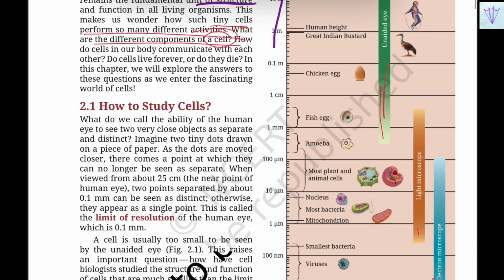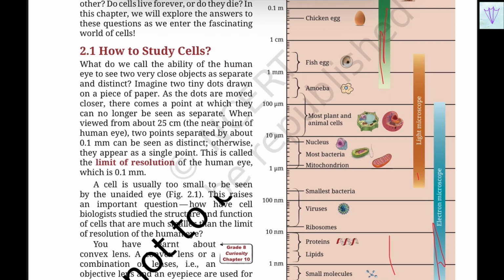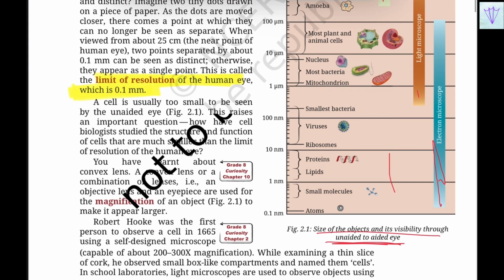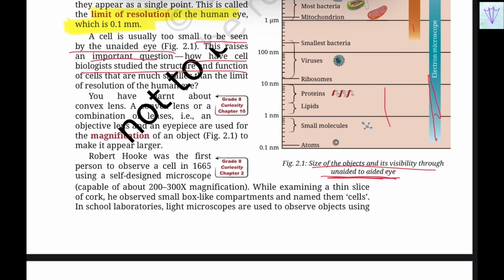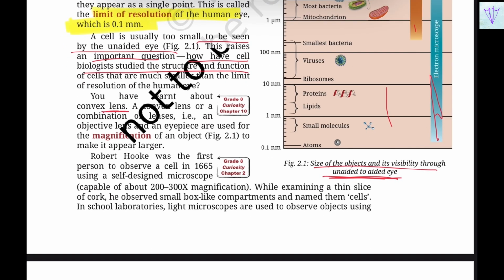So how to study cells? So what do we call the ability of the human eye to see very close? So I've already spoken about this, the limit of resolution of the human eye, which is about 0.1 mm, and a cell is usually too small to be seen by an unaided eye. And this raises an important question, is how the biologists have studied the structural and functional unit when it's so small. So that is because of the lenses, due to the magnification principle.